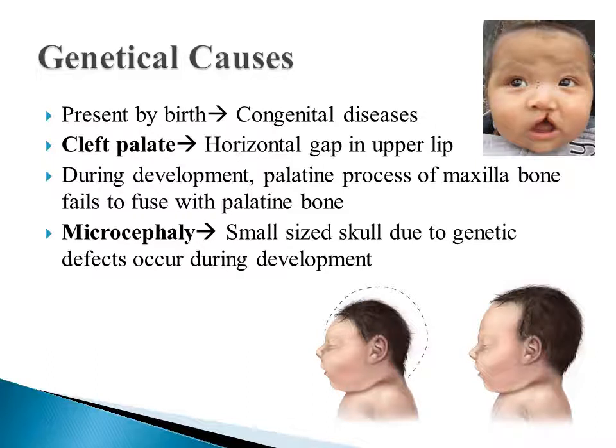Genetic causes. Deformation of the skeleton may be hereditary. It is present from birth, or it is a congenital disease such as cleft palate. As you can see in the picture, it is a horizontal gap in the upper lip. During development, the palatine process of the maxilla bone fails to fuse with the palatine bone. Next one is microcephaly. Microcephaly is a small-sized skull due to genetic defects occurring during development.